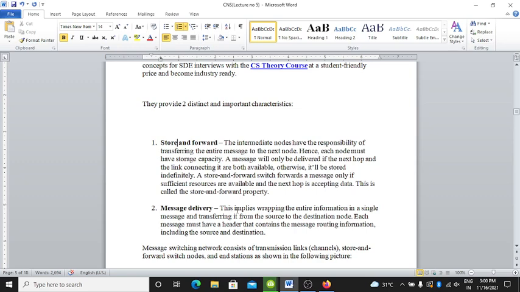Next is message delivery. This implies wrapping the entire information in a single message and transferring it from the source to the destination node. Each message may have a header that contains the message routing information, including the source and destination.